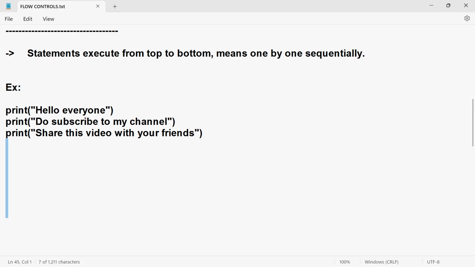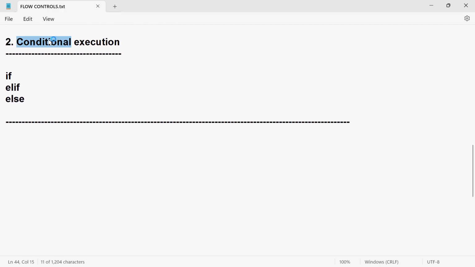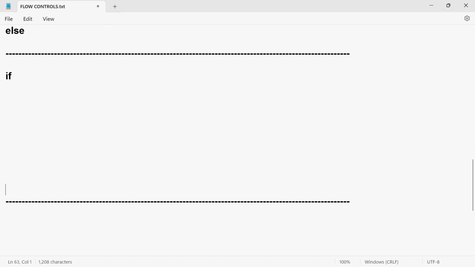All right. Now we are going to discuss conditional execution. Charan, what do you mean by conditional execution? Simple. Based on a condition, the statements are going to be executed. I will tell you step by step. In conditional execution, we are going to discuss mainly three keywords: the if keyword, the elif keyword, and the else keyword. Frankly speaking, these three are keywords in Python. Today's video, we are going to discuss only the if keyword. Get ready, it is very interesting.